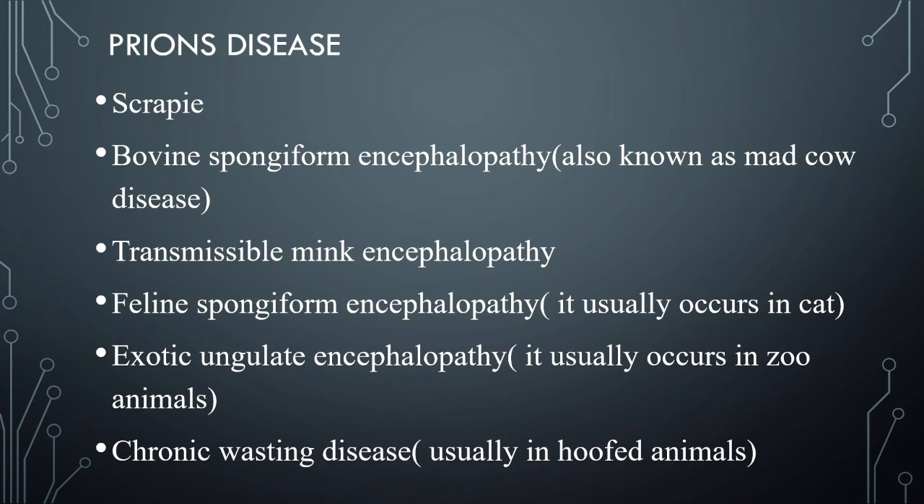Prion diseases are, firstly, scrapie, which I discussed earlier. It is a neurological disease in sheep. Then there is bovine spongiform encephalopathy, also known as mad cow disease, which is quite famous. Then there is transmissible mink encephalopathy, and feline spongiform encephalopathy, which usually occurs in cats. There is exotic ungulate encephalopathy, found basically in zoo animals, and all of these are neurological diseases. Then chronic wasting disease, usually in hoofed animals.